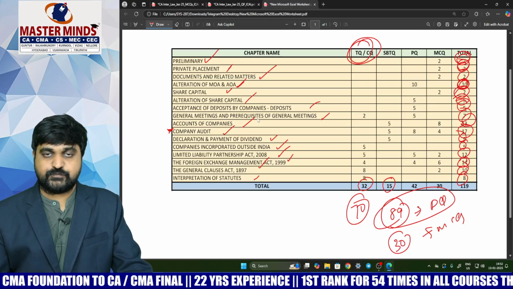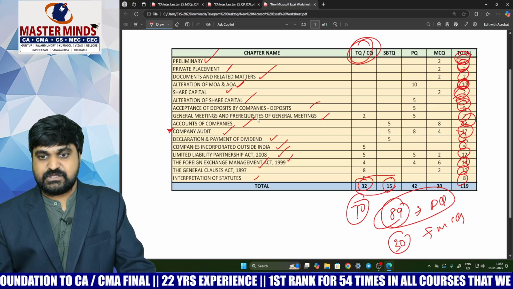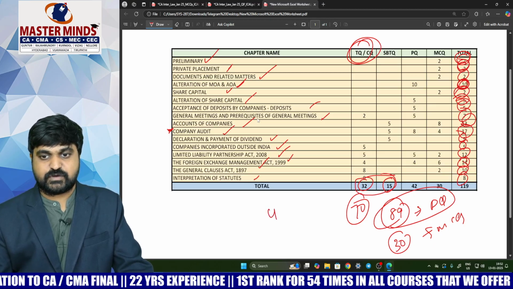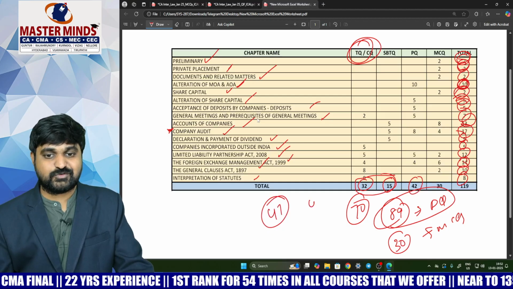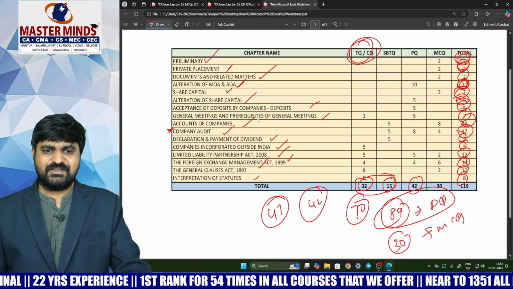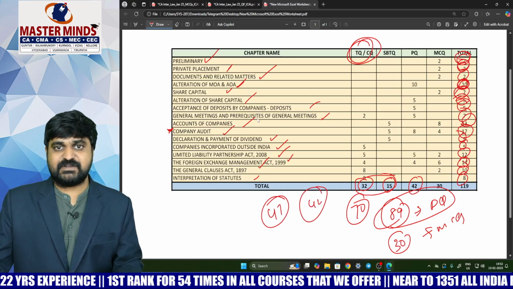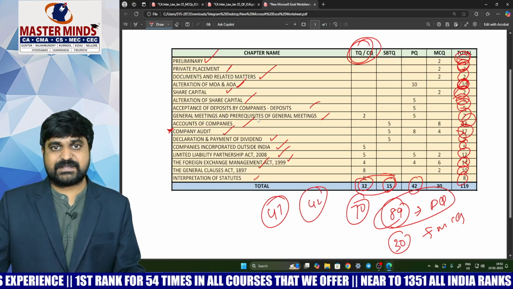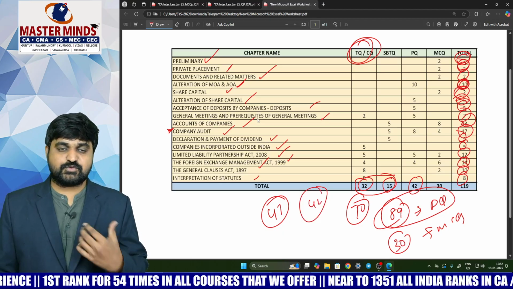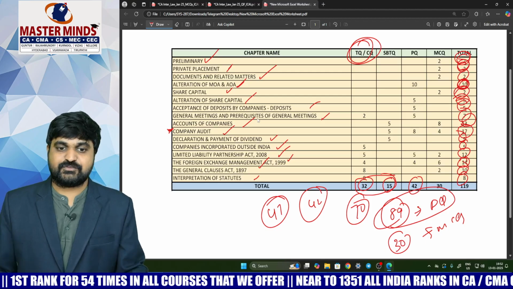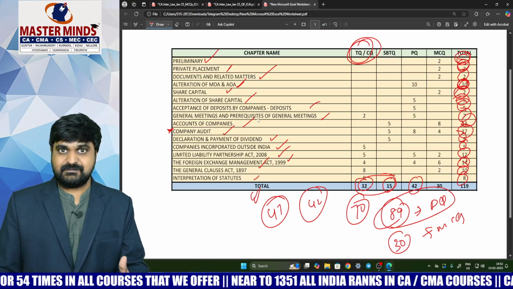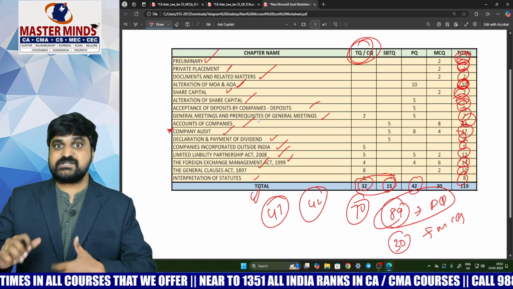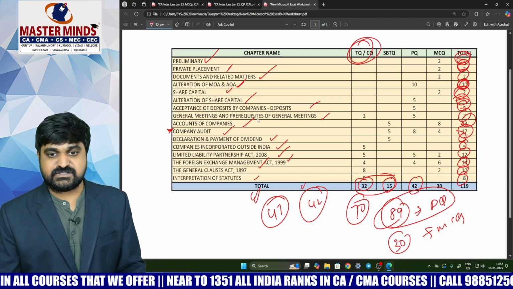That means if you are well versed with theory, you can easily score 47 marks. And practical questions, only 42 marks. So almost equal weightage is given to these two categories of questions. Those who studied theory well can easily get 47. Those who studied theory and know the application of the theory can get this 42 also.